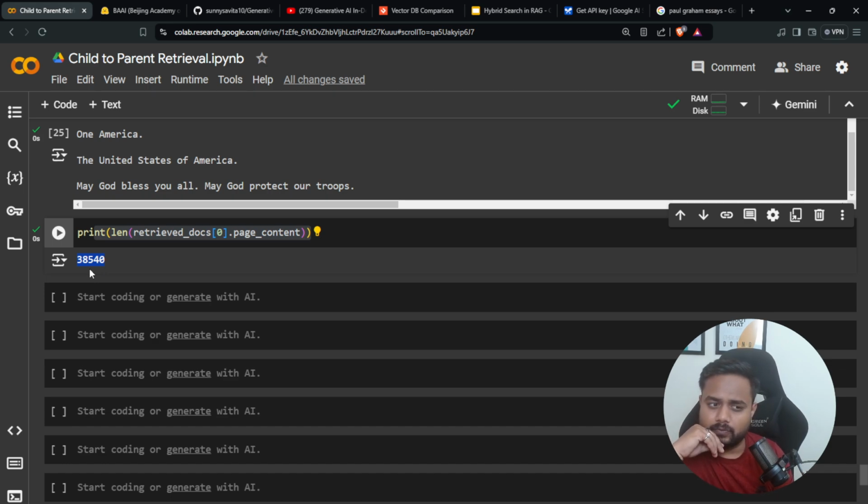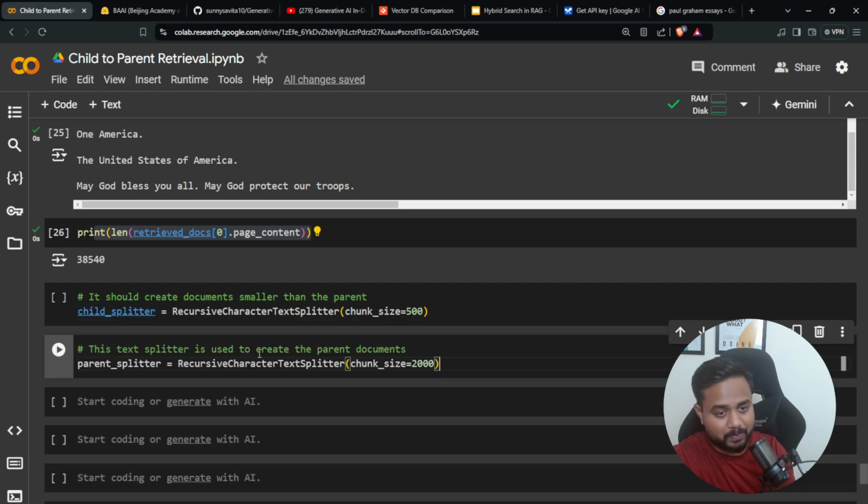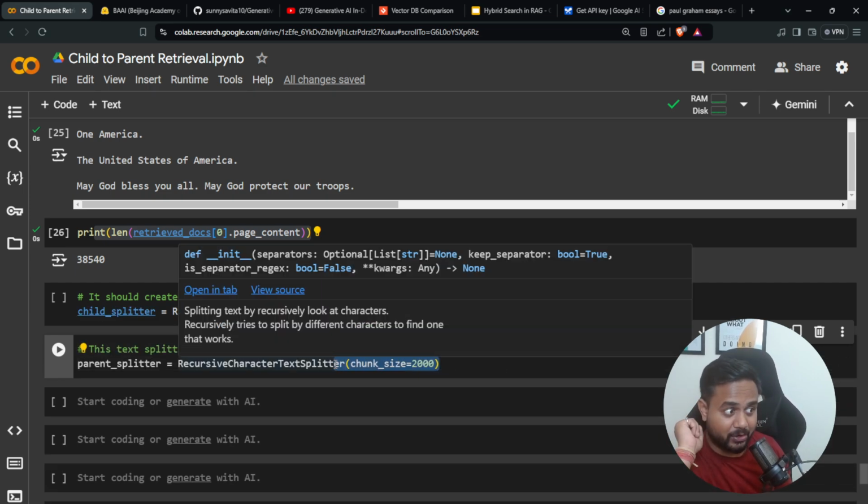So here, what I want to do is get a parent chunk, not a complete document. How can I do it? Let me show you that particular part. Let's say this was my child splitter, with a child splitter size of 500 tokens. Here I have my parent splitter, and this time I am keeping 2000 tokens for the parent splitter, not the complete document.